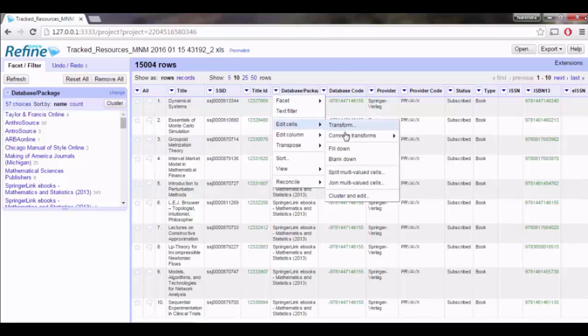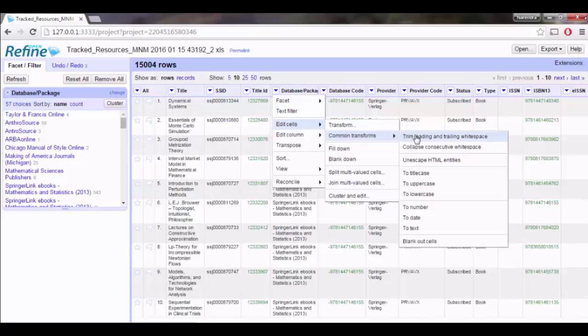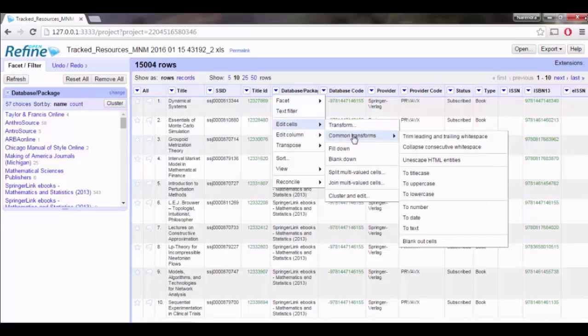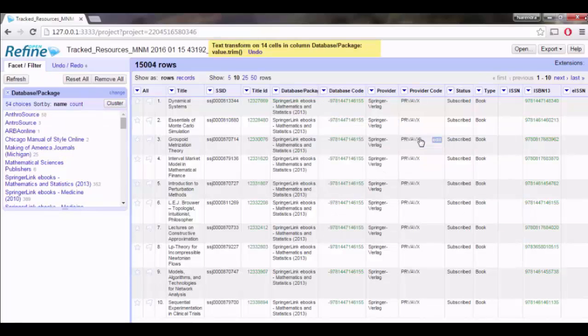Edit cells, common transforms, trim leading and trailing white spaces. Before this, there are 57 groups present. After the trimming transformation, it's down by 3 groups. Now there are only 54 groups.